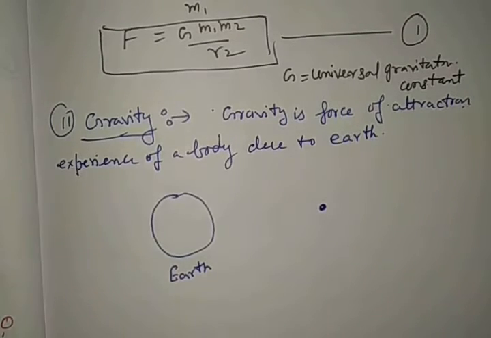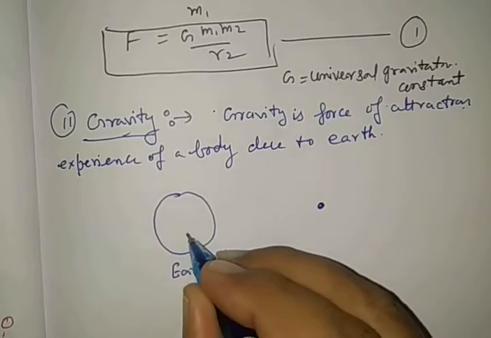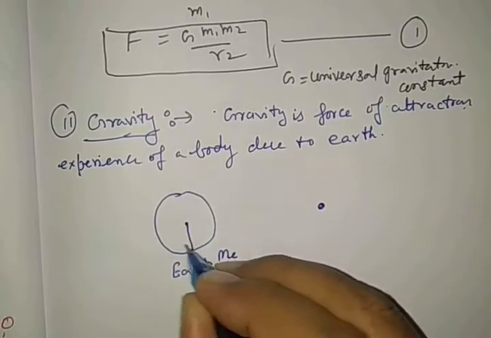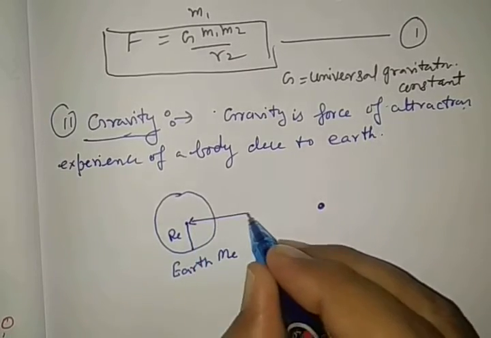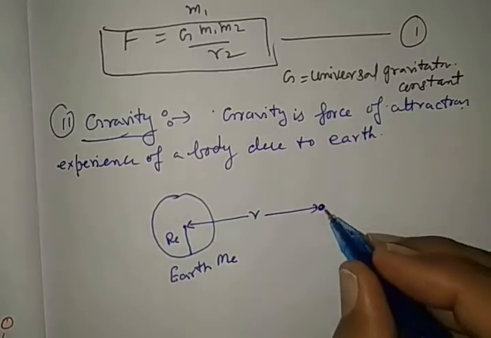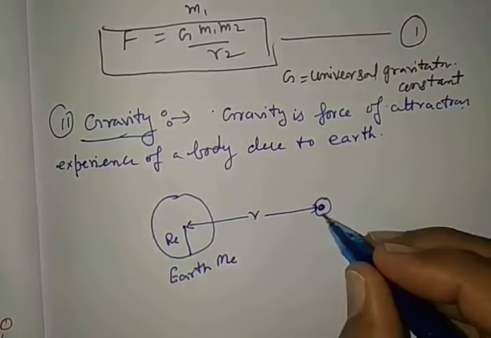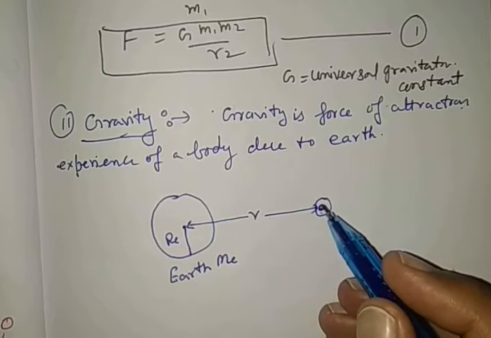Let Earth have mass Me, its radius is Re, and a body is kept on it. So the gravitational force experienced by this body due to the presence of Earth is called the force of gravity.